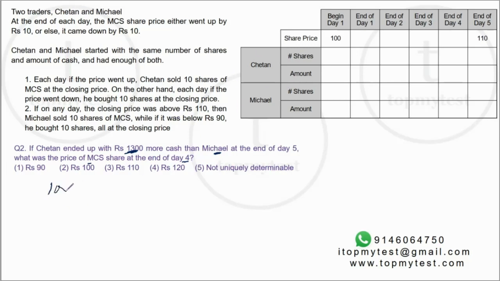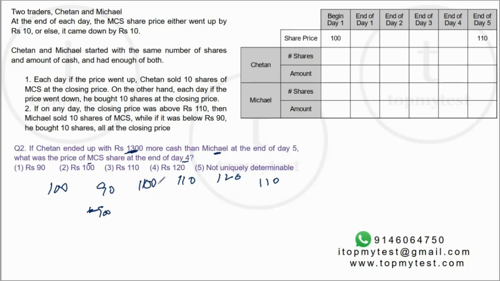Suppose the price was 100 to begin with, then it became 90, then 100, then 110, then a drop, a rise, then one more rise, and then it fell to 110. What will be the cash position of Chetan? He is going to buy 10 shares for 900 because the price has fallen, so his cash position will go down by 900.